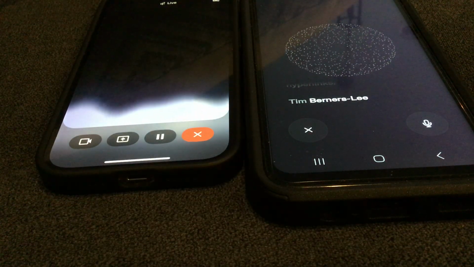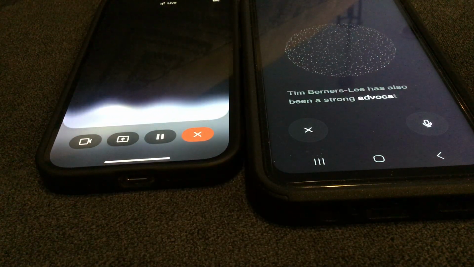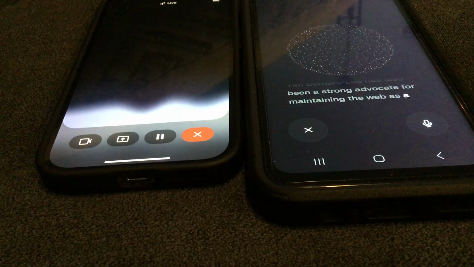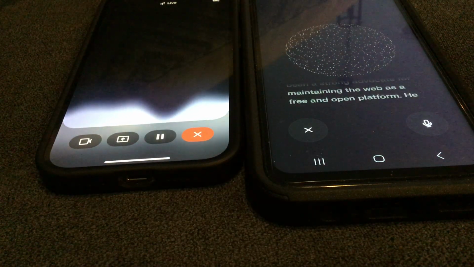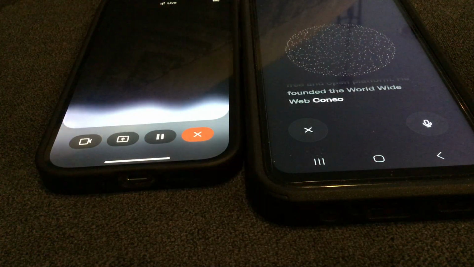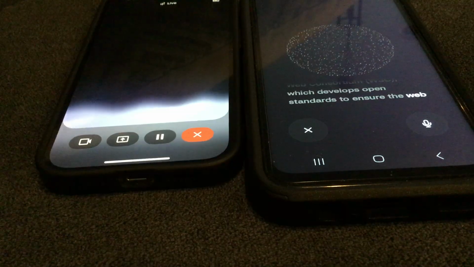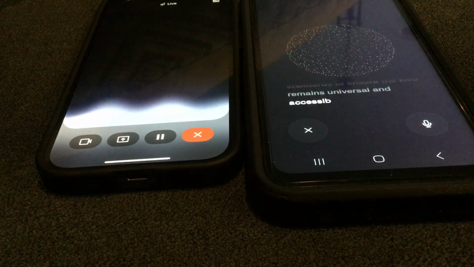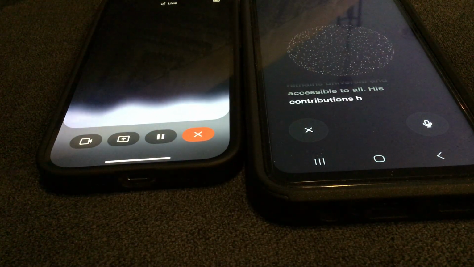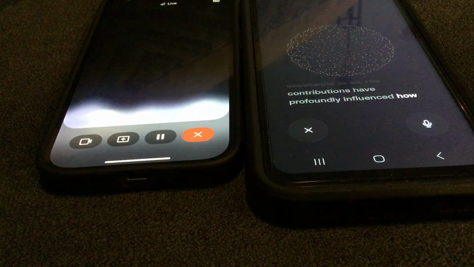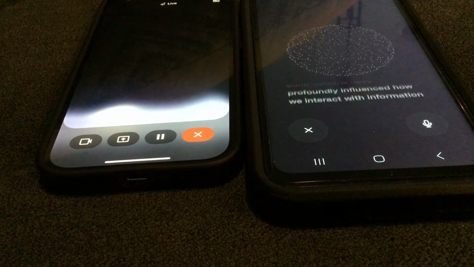Tim Berners-Lee has also been a strong advocate for maintaining the web as a free and open platform. He founded the World Wide Web Consortium, W3C, which develops open standards to ensure the web remains universal and accessible to all. His contributions have profoundly influenced how we interact with information and each other online. Would you like to know more about his work or current projects?